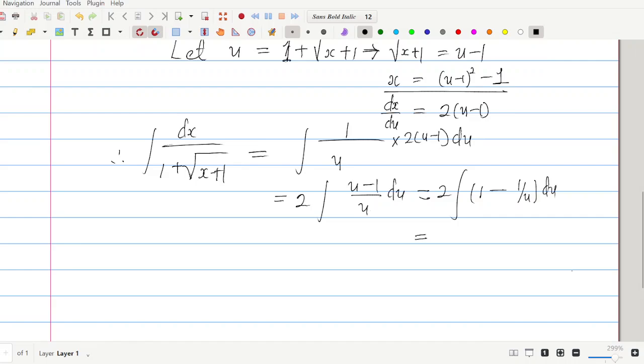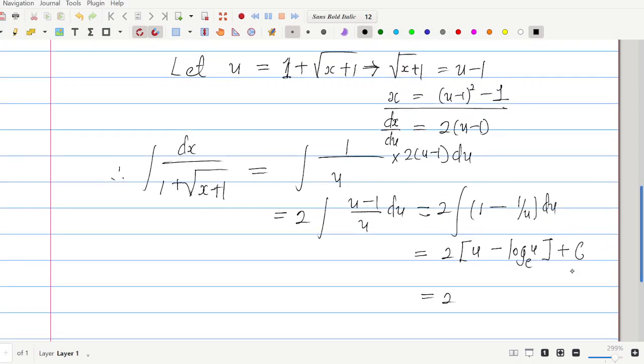Then this we integrate each term. When we integrate each term, integrating 1, we have u as a result, all right. Integrating 1 over u, we have log to base e of u as a result, plus c. Now, it is not proper to leave the result like this because we made some substitution from the beginning. We said let u be 1 plus the square root of x plus 1. So in that case, we have to put back what is u. Now, in this case, u is 1 plus the square root of x plus 1, all right?